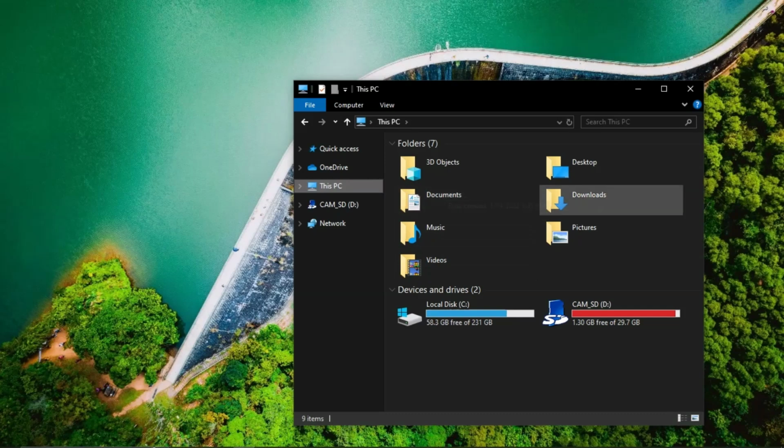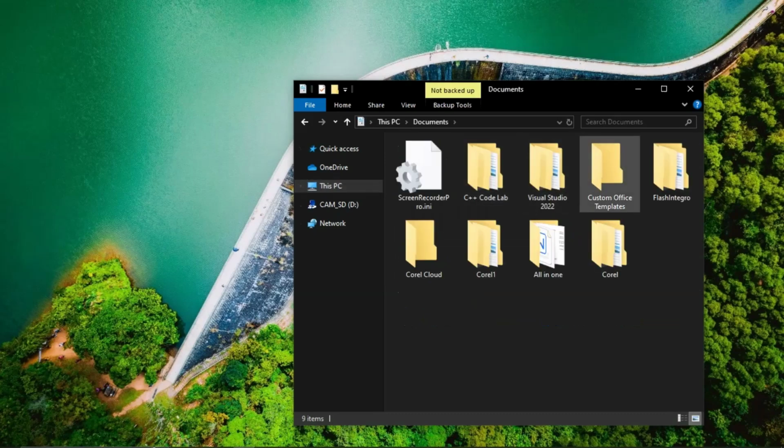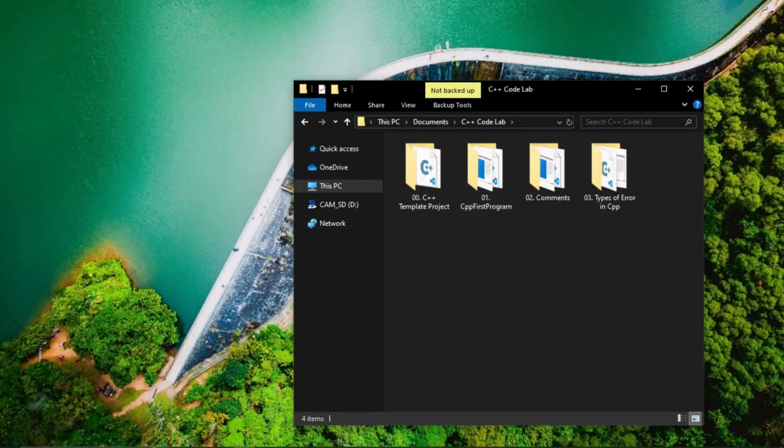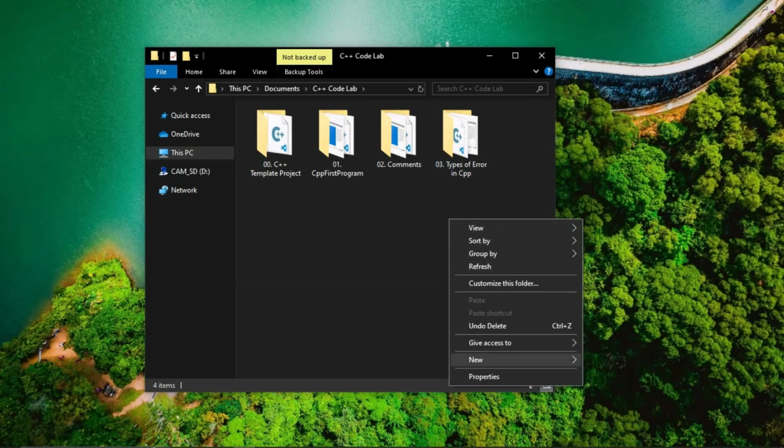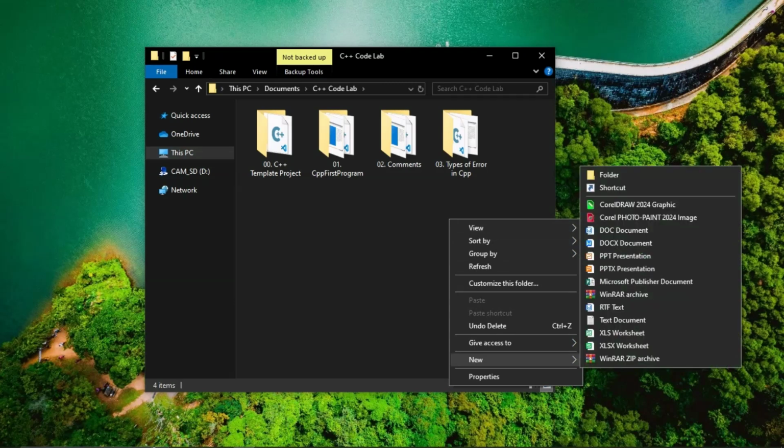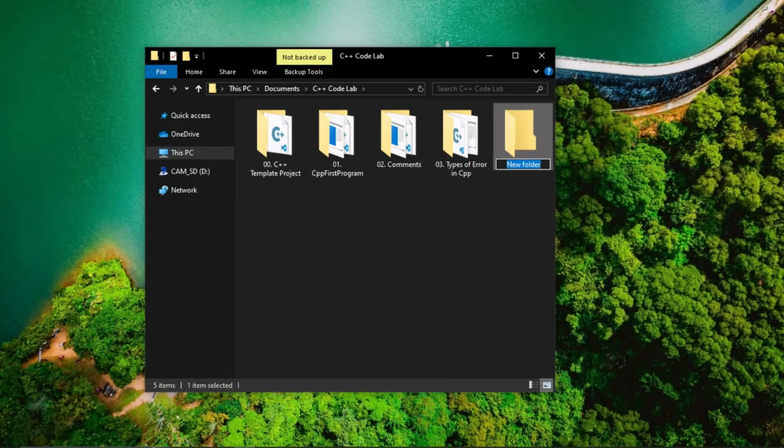So what we're gonna do is go to document, and we're gonna go to code lab, and create another folder. Create a folder. Sorry. So I added a folder here. I create a new folder, and